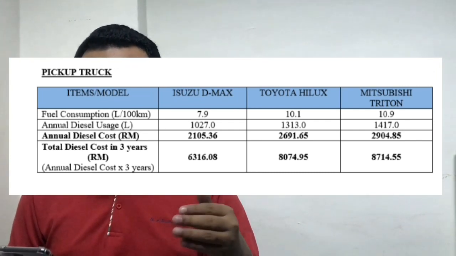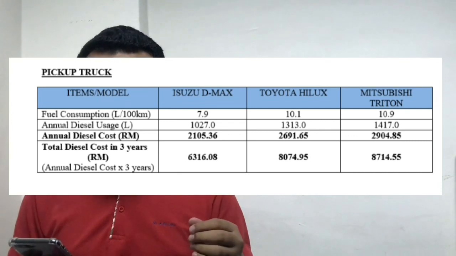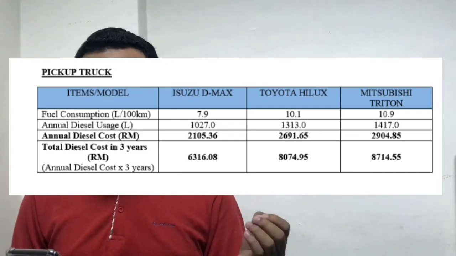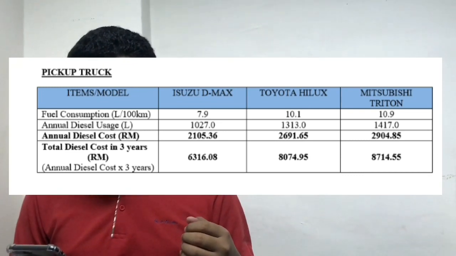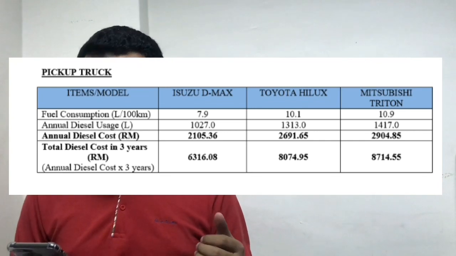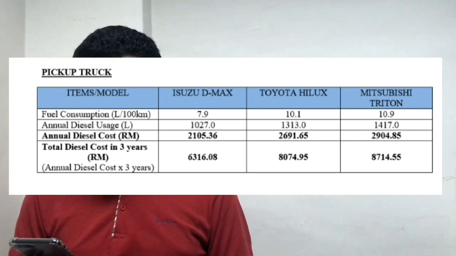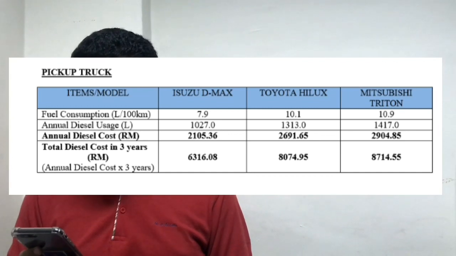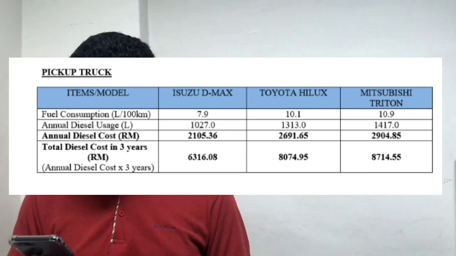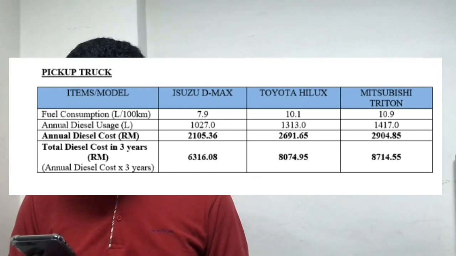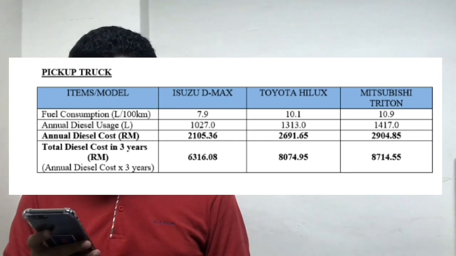So basically, this fuel consumption in liters per 100 kilometers will just be keyed into the formula that I mentioned earlier. The diesel cost in RM for Isuzu D-Max is 2,105.36 ringgit, Toyota Hilux with 2,691.85 ringgit, and Mitsubishi Triton with 2,904.85 ringgit. So basically we need to know the value in 3 years.